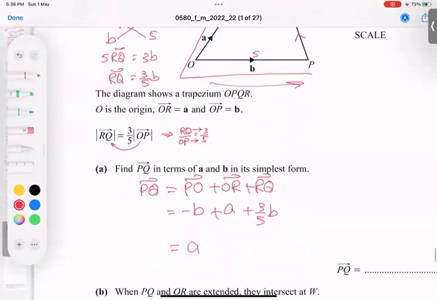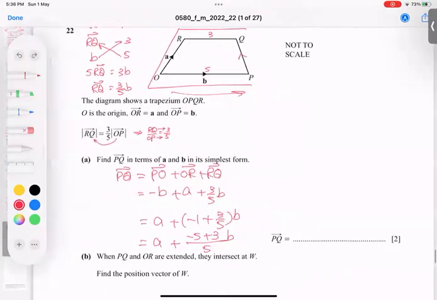Alphabetically, first I'm writing a, and from this, b common out: -1 plus 3/5 b. And now you know it very well, the LCM is 5. 5 ones are 5, so -5. Some students by mistake directly write -1 down. No, wrong. So the answer turns out to be a minus 2/5 b. Alhamdulillah Rabbil Alameen. I believe you got the idea.